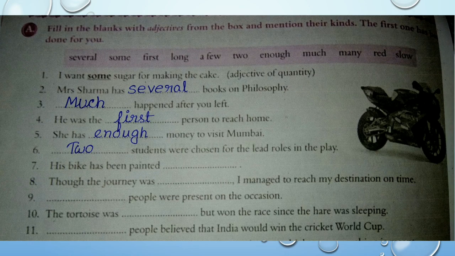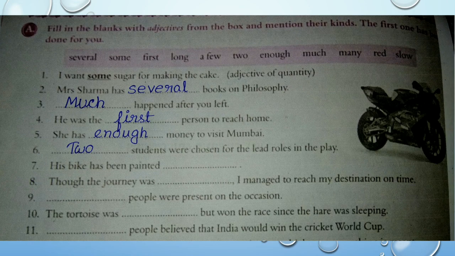Next, dash happened after you left. The answer will be much. Here the word much is an adjective of quantity. Next, he was the first person to reach home. Here you have to write first. The word first is also an adjective of number.